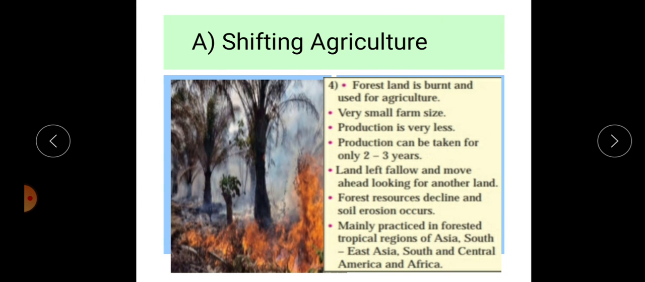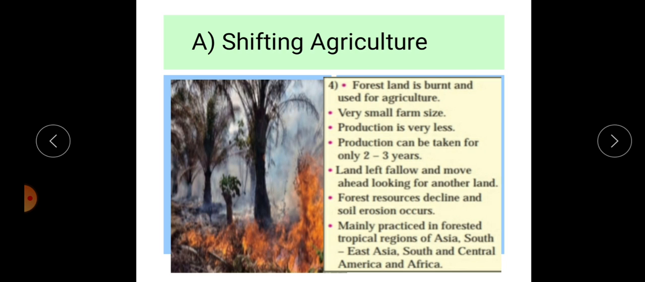First, shifting agriculture. We can observe this type of agriculture in mountainous or hilly regions, where tribal people mostly practice it. First of all, they select a small patch of land for cultivation. That patch is under forest area, and then they burn the bushes and trees within that area and use the ash as a fertilizer.